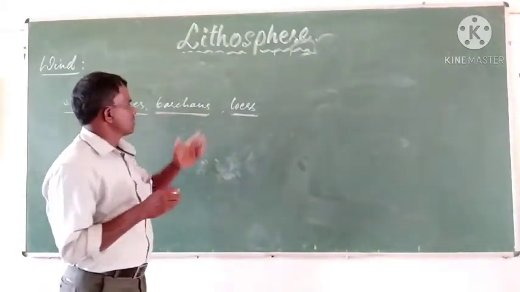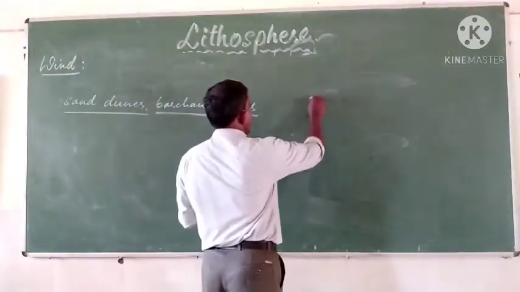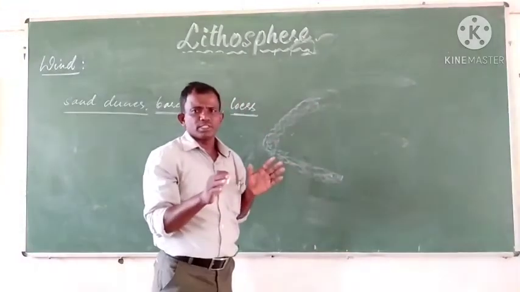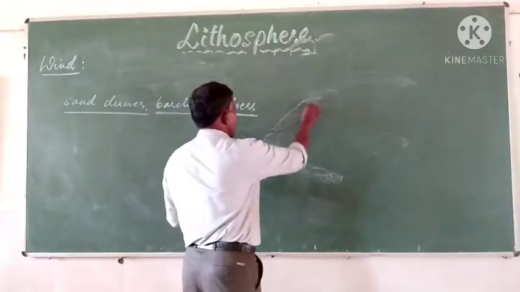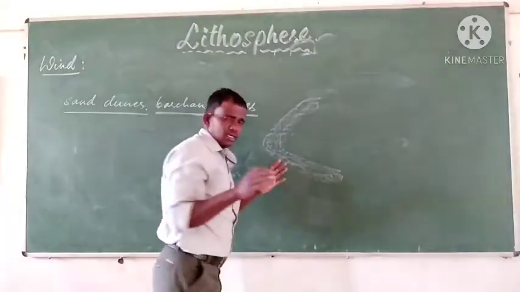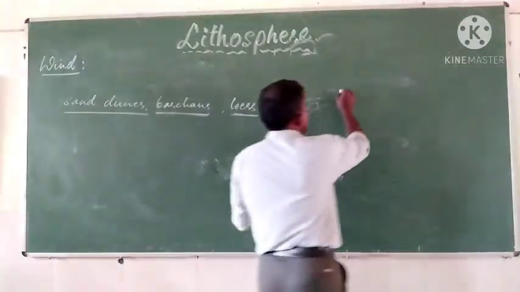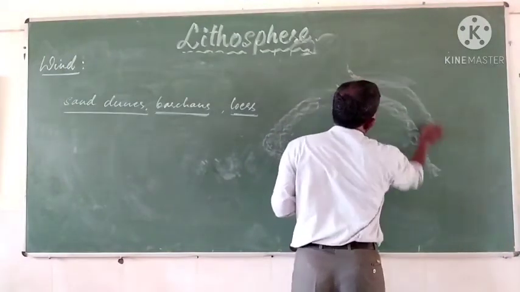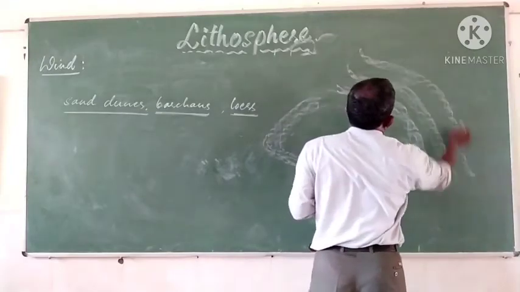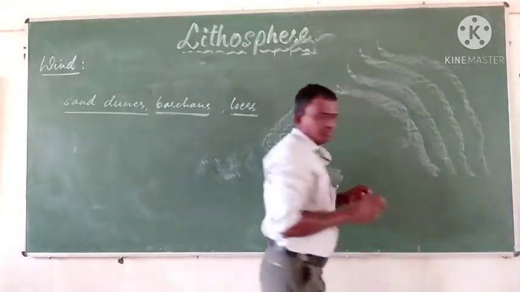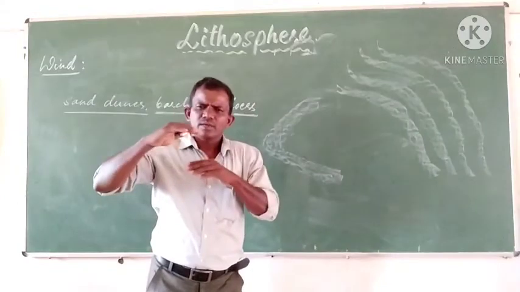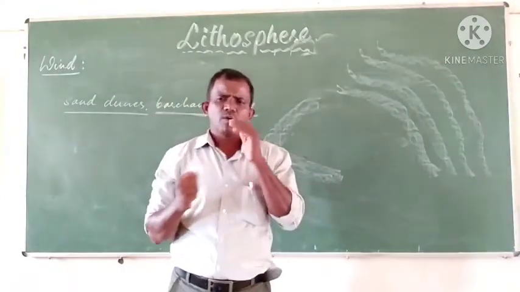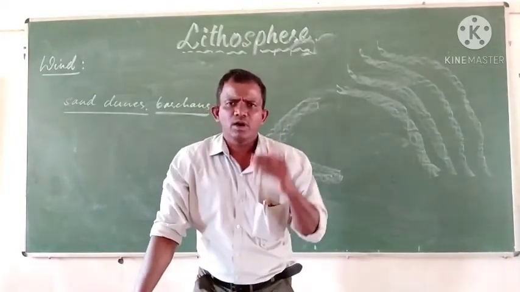Barchans are semicircular heaps of soil found in the deserts. The sand or soil gets deposited in the form of layers, as if you see the waves on the water or on the sea or ocean.